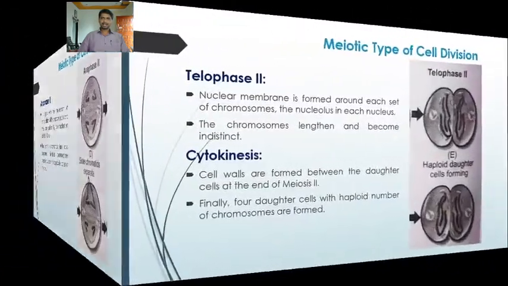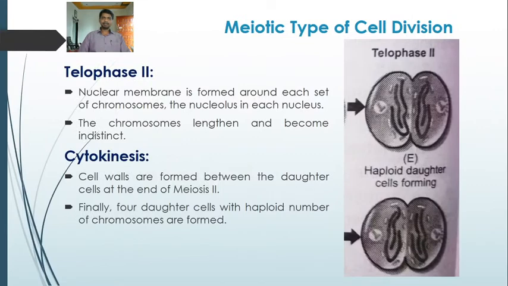Now the last phase occurs, that is the telophase second. Now what happens here? It is the reverse of prophase second. Nuclear membrane is formed. Here we can see the nuclear membrane around each set of chromosomes, and the nucleolus in each nucleus. Here we can see the nucleolus.